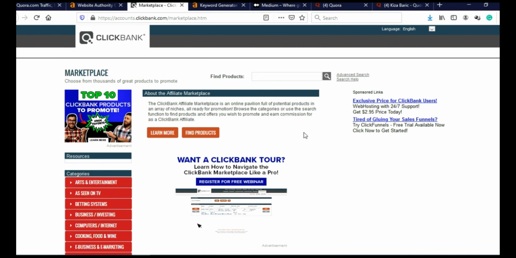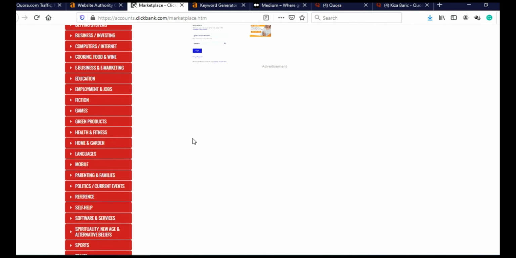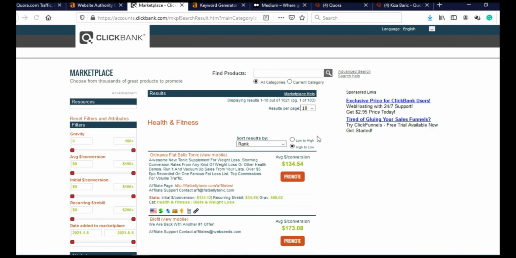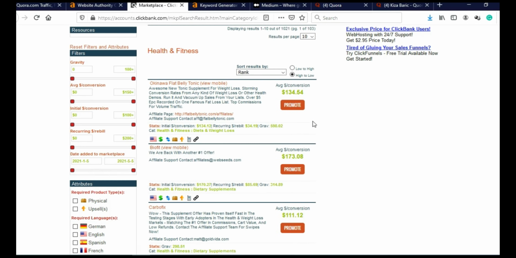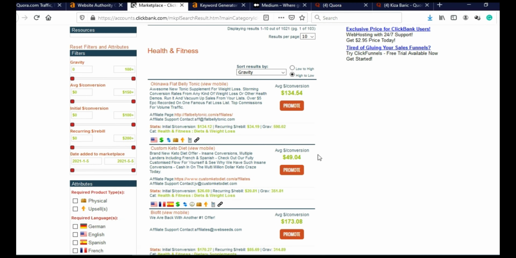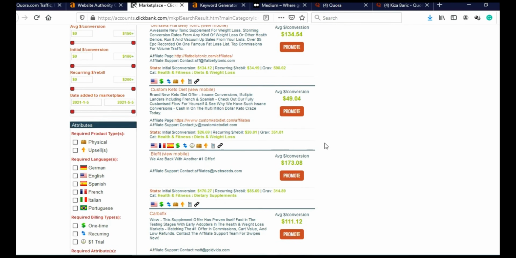So I will scroll here and I am going to click on health and fitness. And ClickBank will give me products in this category. And then I will sort this by gravity. Click here on gravity, and ClickBank sorts this by gravity.